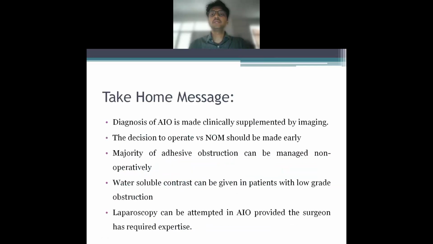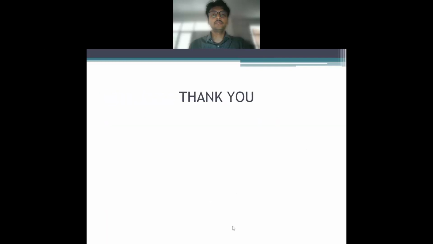So the take-home message remains: a diagnosis of AIO is made clinically and it is supplemented by imaging. The decision to operate versus NOM should be made early. Do not wait for more than 72 hours on NOM as well. Majority of adhesive obstructions can be managed non-operatively. Water-soluble contrast can be given in patients with low-grade adhesive obstructions. You can go ahead and try. And laparoscopy can be attempted in AIO provided the surgeon has the required expertise.